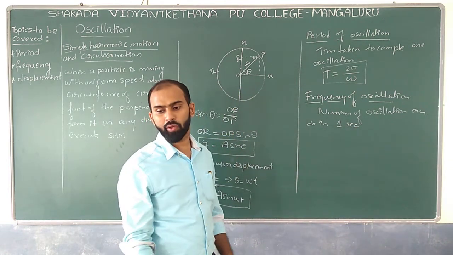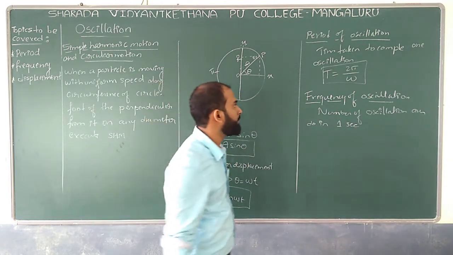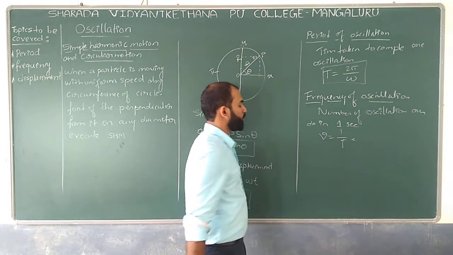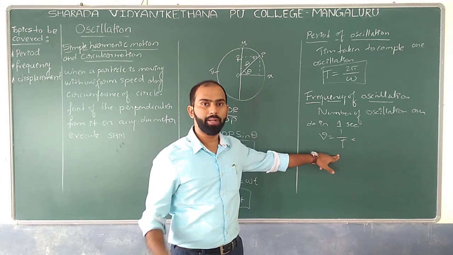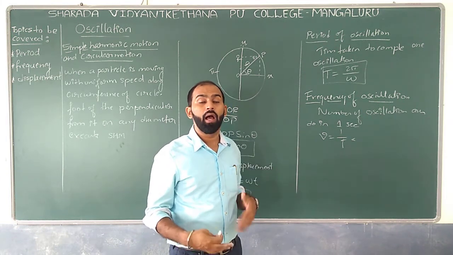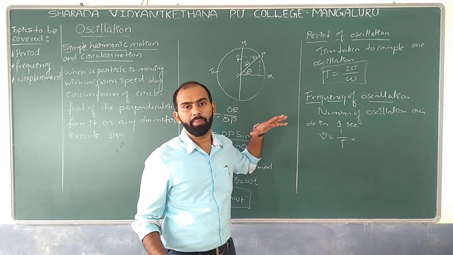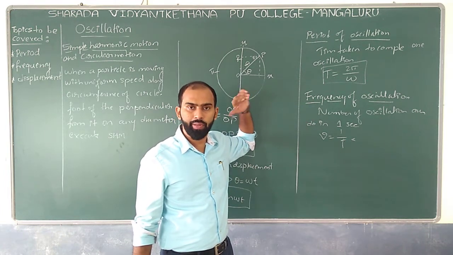Frequency of oscillation. If it is a frequency of oscillation, what is the formula I can expect? Nu is equal to 1 by T. So this is a number of oscillations that can be completed in 1 second, which means how many oscillations can be taken in 1 second, which is called the frequency.